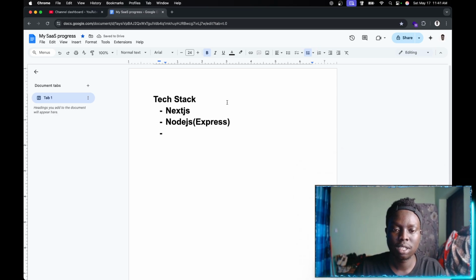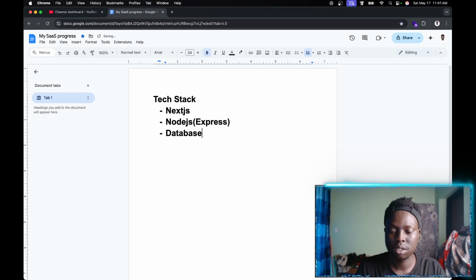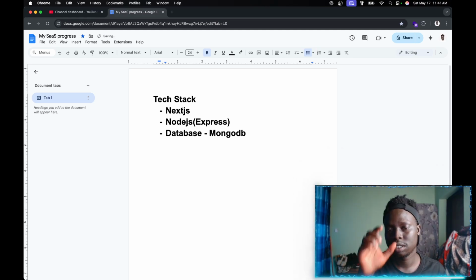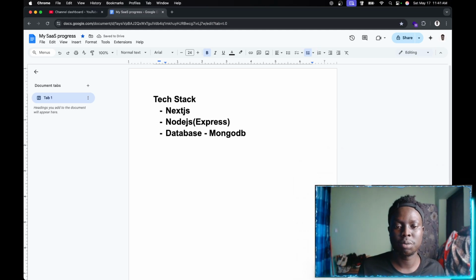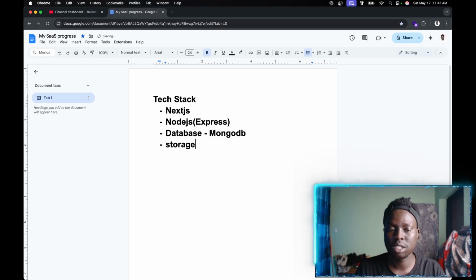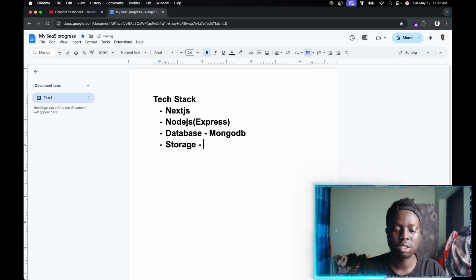For the database, obviously, we're gonna use MongoDB, because I just love the whole JSON format stuff. And for storage, let's say for images and stuff, we shall just use AWS S3 buckets.